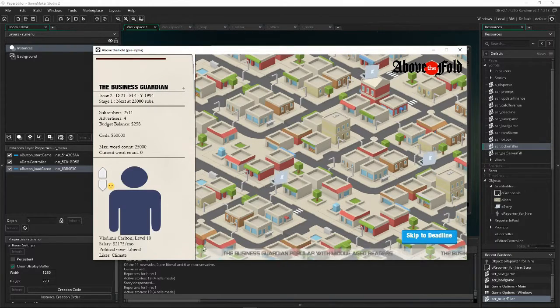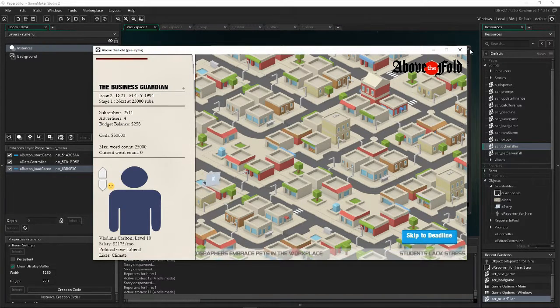To keep it populated with stuff, if there's nothing new to report, it will, in this case, actually, say that the Business Guardian resonates with readers ages 30 to 45, and that ties in with how our subscriber base is spread out age group wise. So it's like a message from our subscriber base saying, hey, you're doing really well with this group, and that'll tie in with quests and stuff later.